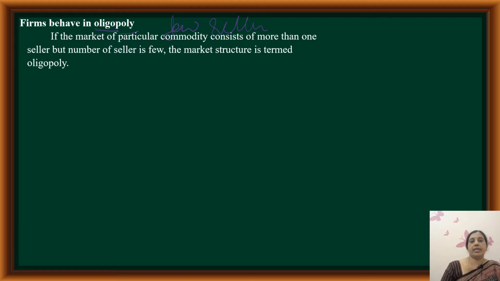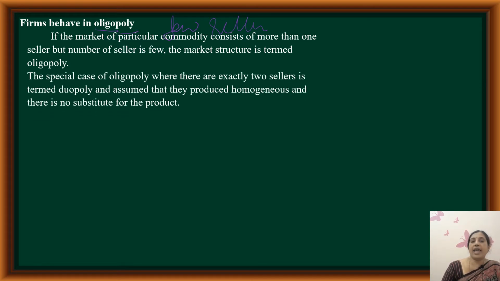Let us start with the meaning. If a market of a particular commodity consists of more than one seller, but the number of sellers is few, the market structure is termed oligopoly. If there are exactly two sellers in the market, then we call it duopoly. It is a special case of oligopoly. Under oligopoly, they produce homogeneous and heterogeneous products.